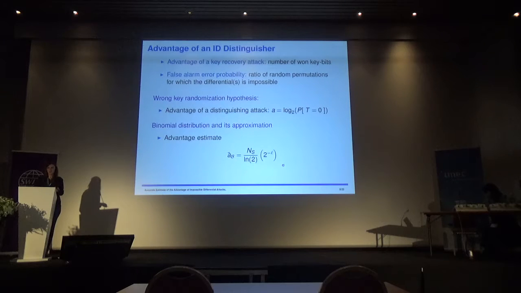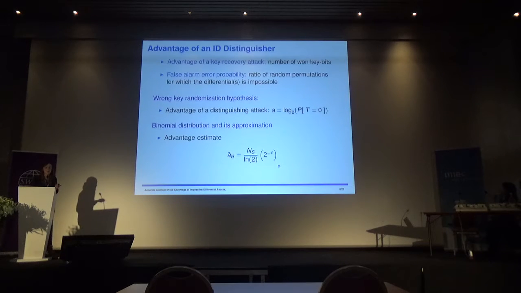The advantage of a key recovery attack is, as I said in the beginning, the number of key bits discarded during the key sieving phase. For example, if your key is 4 bits long and during the key sieving phase you manage to discard 8 keys, so half of them, the advantage will be 1 bit.